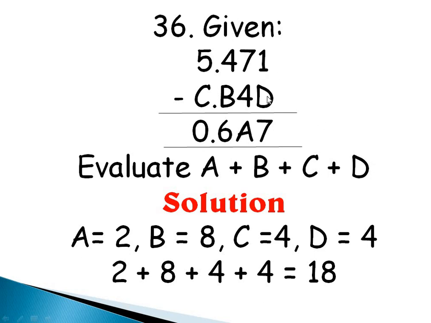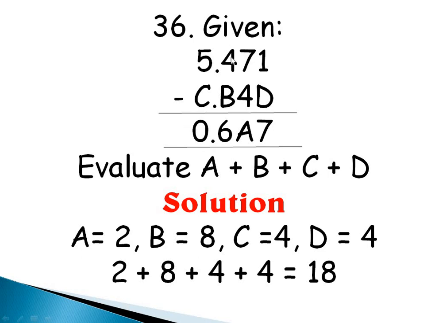Now if you look at this, this is 1 minus D. We don't know what D is, but I can't say 1 minus 7, you can't remove 7 from 1, so that means I would have to borrow 1 from this to give me 11, and then 11 minus which number would give me 7? It's as good as saying 11 minus 7. I know 11 minus 7 is 4, so that means my D is 4. Now remember I borrowed 1 from here, so I'm left with 6. 6 minus 4 is what? 2. So that means my A is 2.